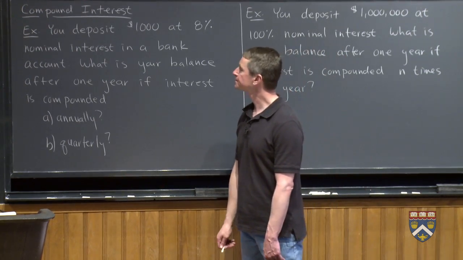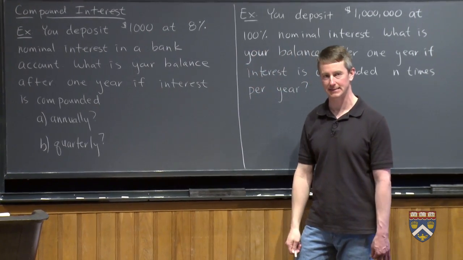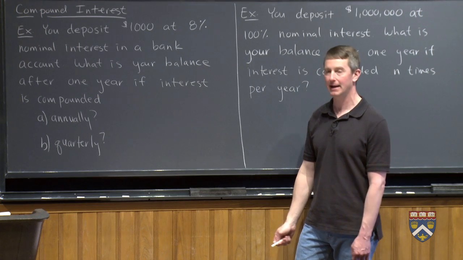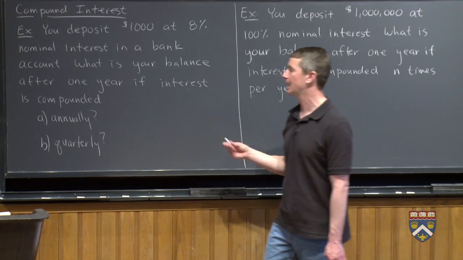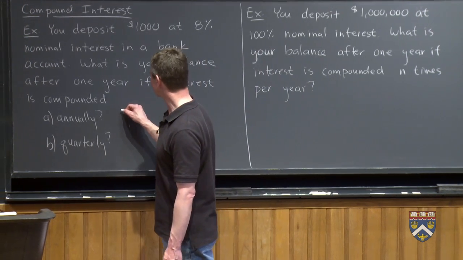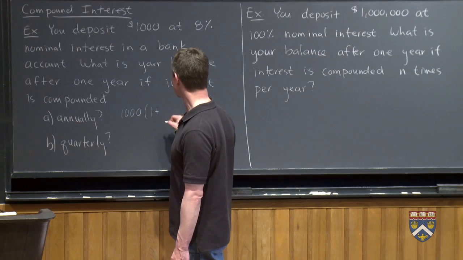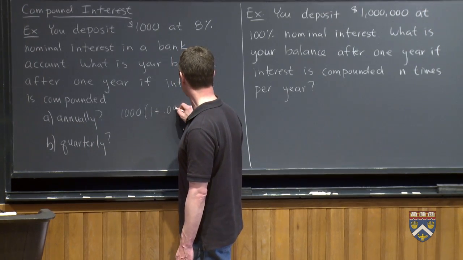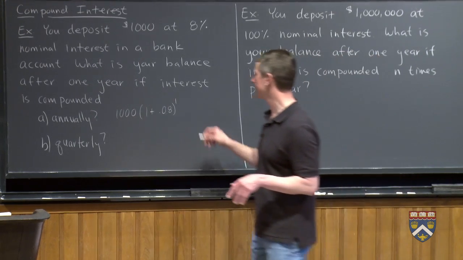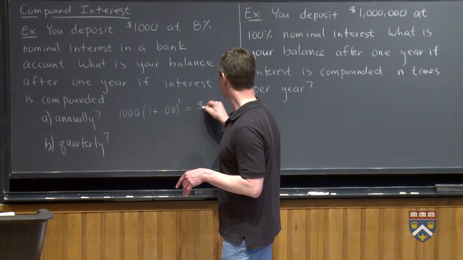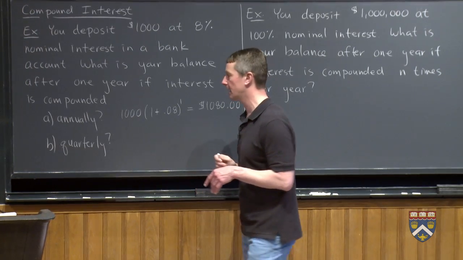during the year. So if it's compounded annually, you're just going to take your $1,000, you're going to earn 8% on it. 8% of 1,000 will be $80. So you'll have earned $80 and you'll end up with $1,080. One way to write that is you took the 1,000 that you started with, you took 1 plus the 0.08, and then you just multiplied it by itself one time, and you ended up with $1,080 exactly at the end of the year.